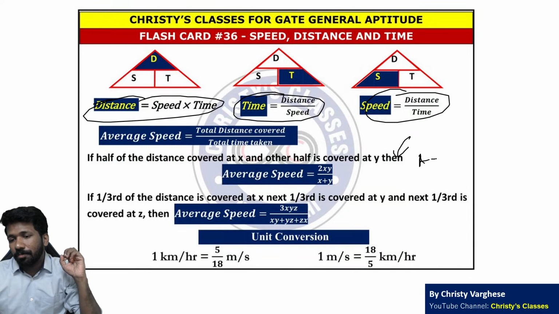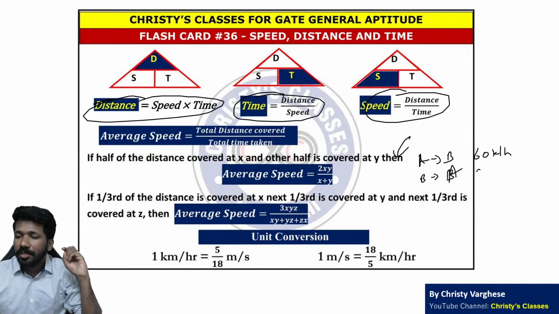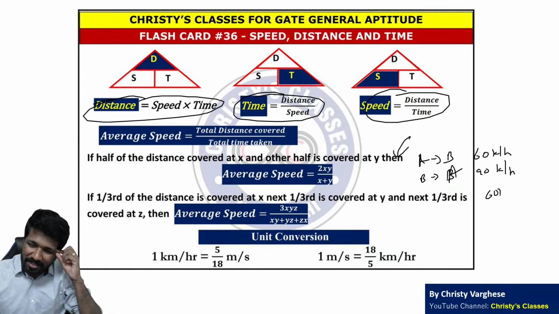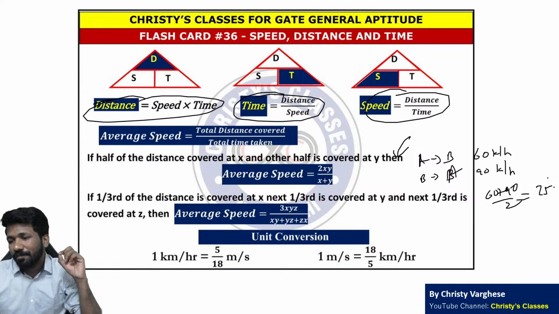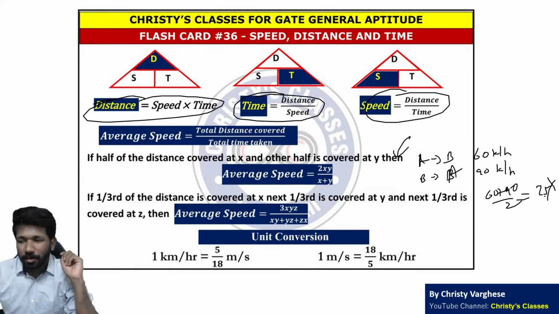For example, A to B distance, B to A distance are same, and a person is going from A to B at a speed of 60 km per hour and B to A at 90 km per hour. So what is his average speed? Some people make a mistake by saying 60 plus 90 by 2 is the answer. That is totally wrong. 75 is the wrong answer. और 75 आंसर ऑप्शंस में होगा.